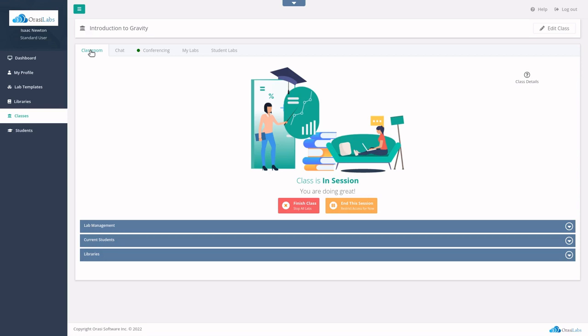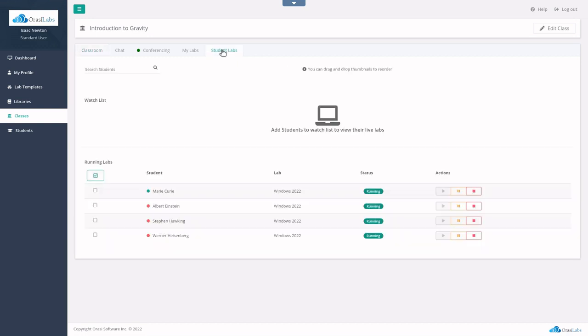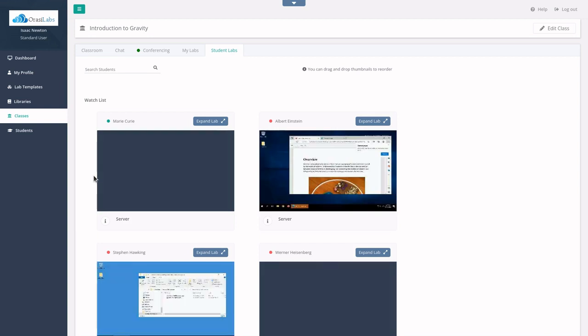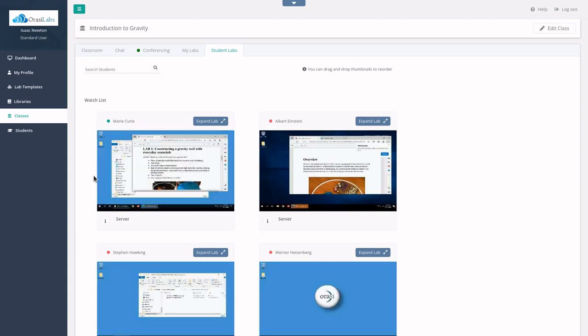While students are working on assignments and exercises, it's critical that instructors can monitor their progress and assist when necessary. Student Labs gives instructors a live over-the-shoulder view as students interact with their lab environments. Instructors can watch all students at once with a single click. These live thumbnails provide a real-time view of exactly what students are doing.